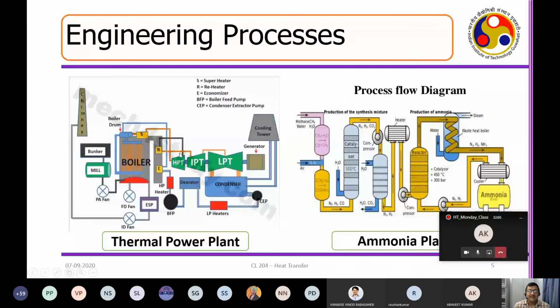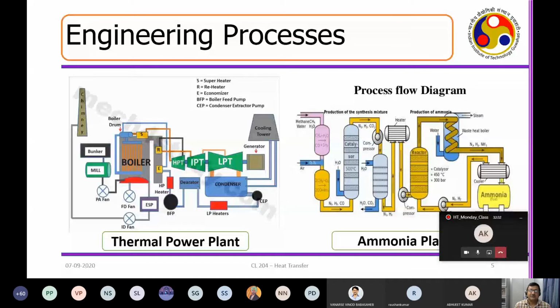They become building blocks of these plants, and that is the heart of the story that you can really think about. That apart from, say, reaction engineering, you are modeling the reactors. Mass transfer, you are modeling the separators. Thermodynamics, you are trying to gauge what the system is. Process calculation, mass balance, energy balance, and all these things. Process control, how to automate this particular system. So all the chemical engineering subjects that you are studying are the basic building blocks.